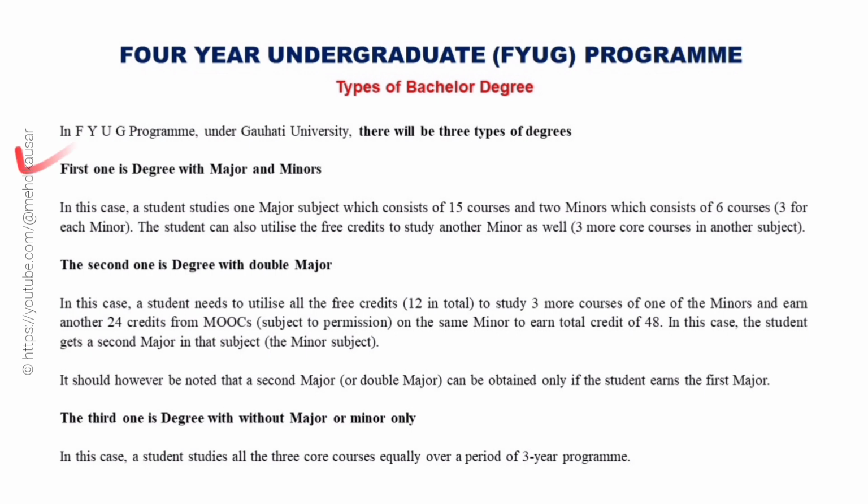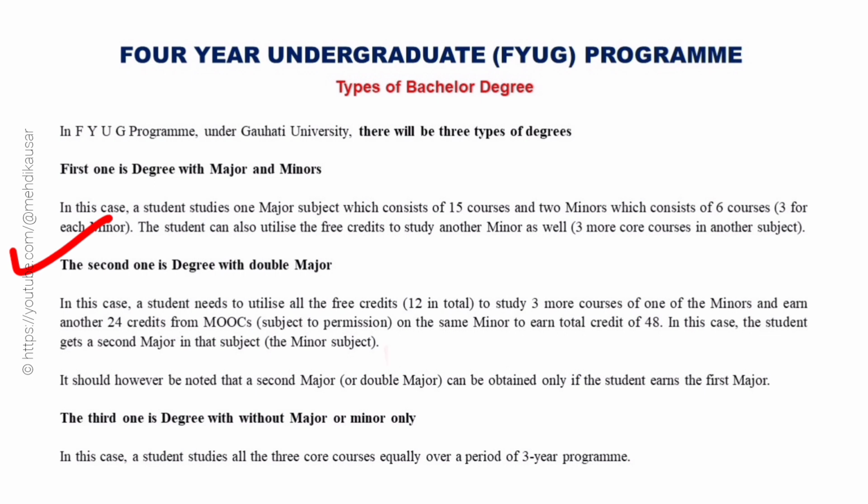First one is degree with major and minors. In this case, a student has to study 1 major subject which consists of 15 courses and 2 minors which consist of 6 courses, 3 for each minor. The student can also utilize the free credits to study another minor as well, 3 more core courses in another subject. The second one is degree with double major.